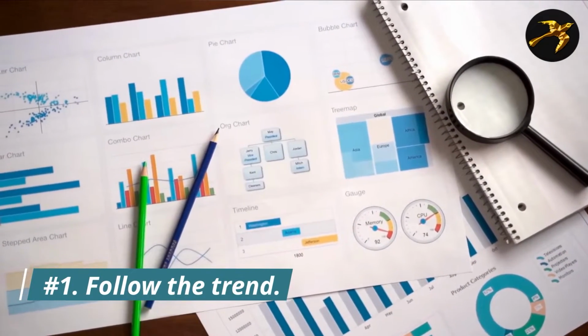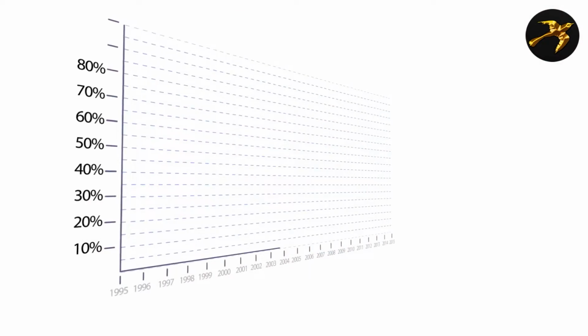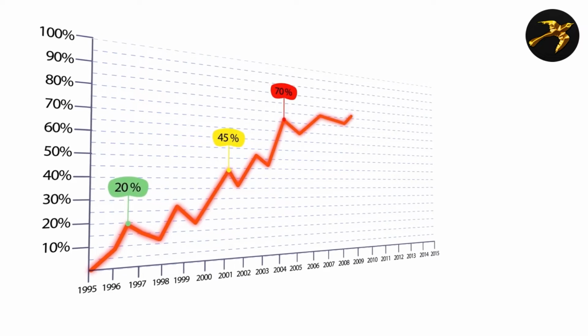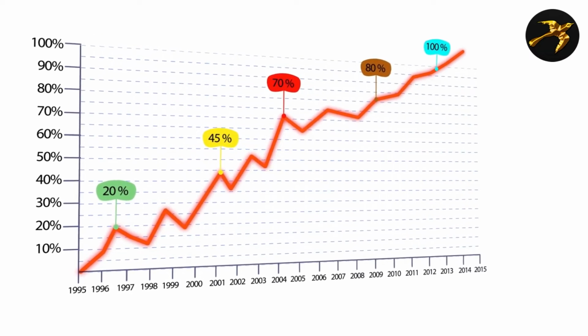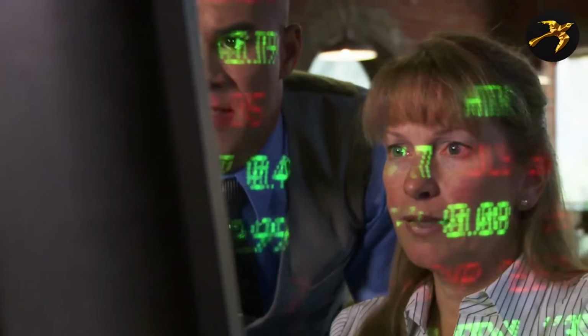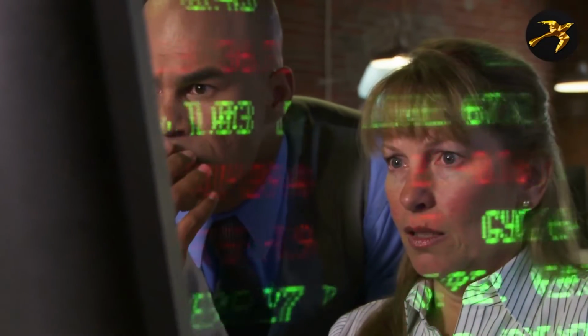Number 1. Follow the trend. The trend is the overall direction of the asset price. It helps to comprehend the pricing trend. Identifying patterns is crucial to making good decisions. For beginner traders, following a trend is the best approach. "The trend is your friend," as the saying goes.